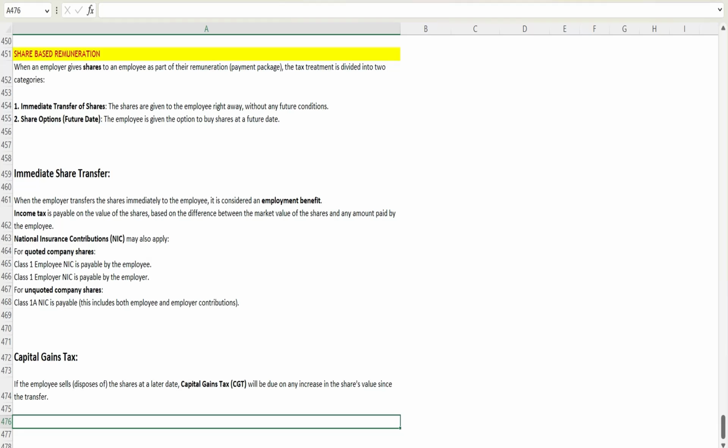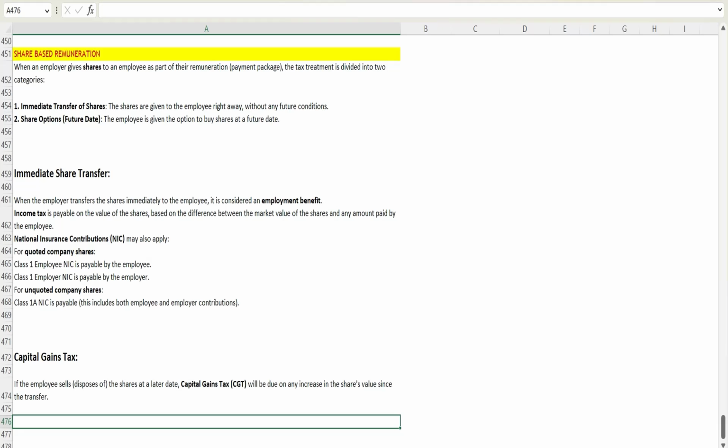So in today's video, we will be learning about share-based remuneration. Basically, when an employer gives shares to their employee as part of their remuneration or salary package, there will be a different tax treatment, and it is divided into two categories. First, we need to think about whether the share will be gifted immediately or at a later date in the future. If it is gifted immediately, it is called a transfer of share, or we can use the term share incentive.